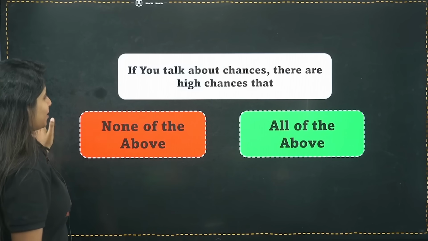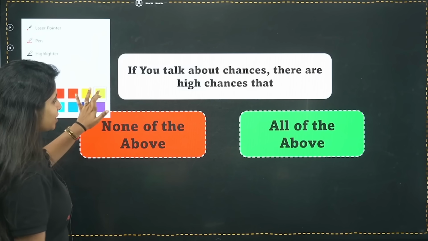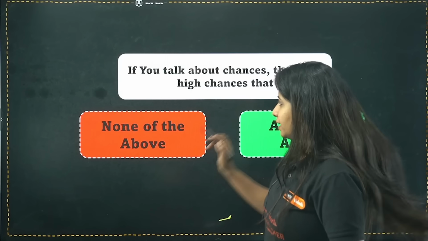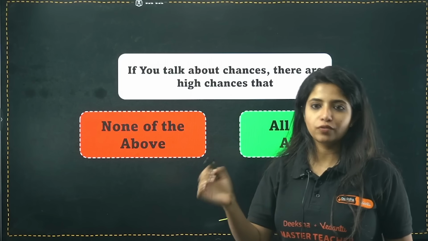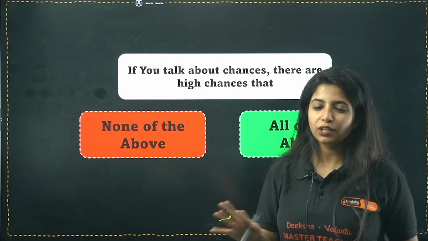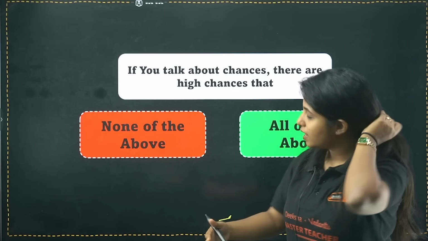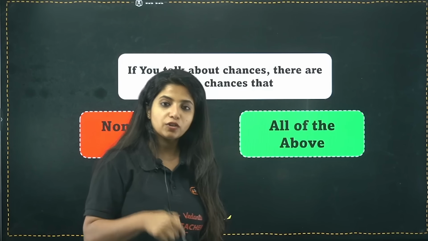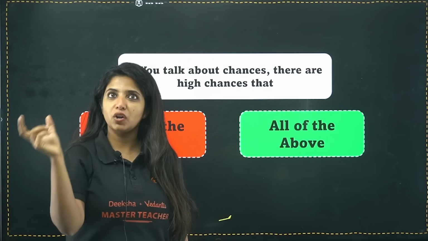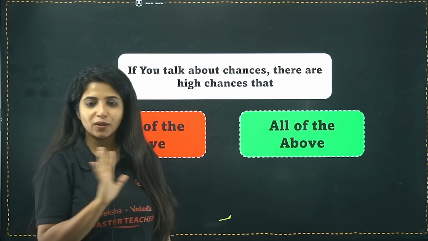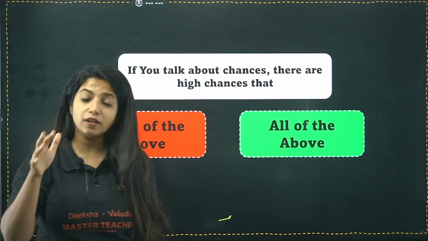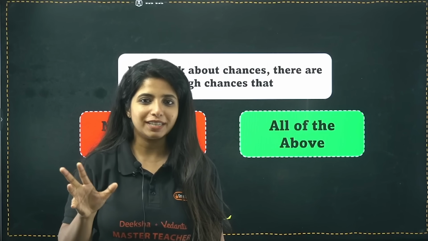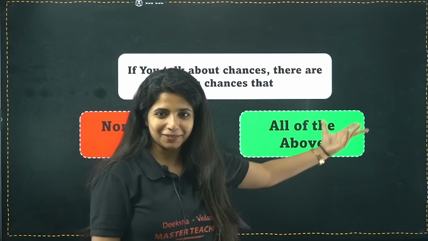Yes. And finally, if we talk about chances, which we have been doing for a long time now, there are high chances that if in your options you have got none of the above, that could be wrong. None of the above is mostly wrong, but on the other hand, all of the above options are usually correct. So if you see A, B, C, D and the D option is none of the above, there could be some other answer, but not this. Similarly, if you see all of the above, there are chances that this could be the answer. Mostly this could be the correct one.